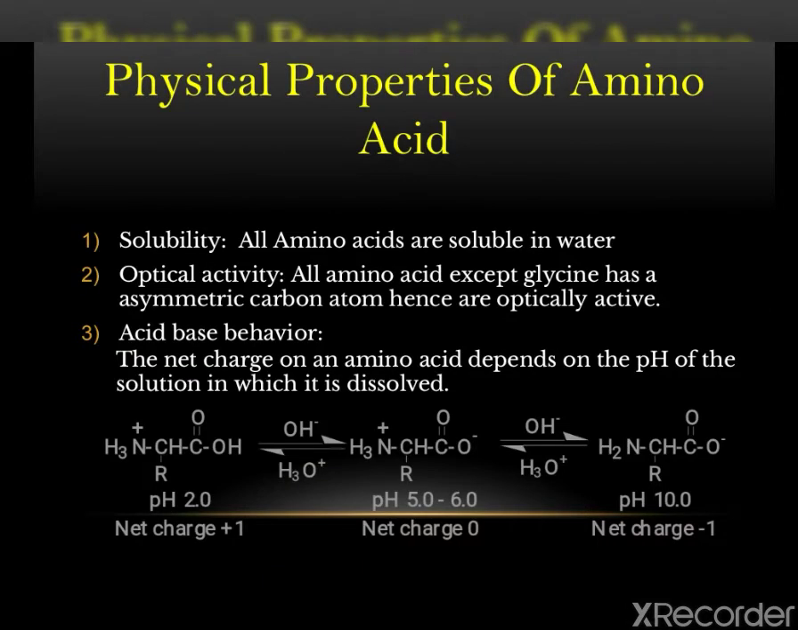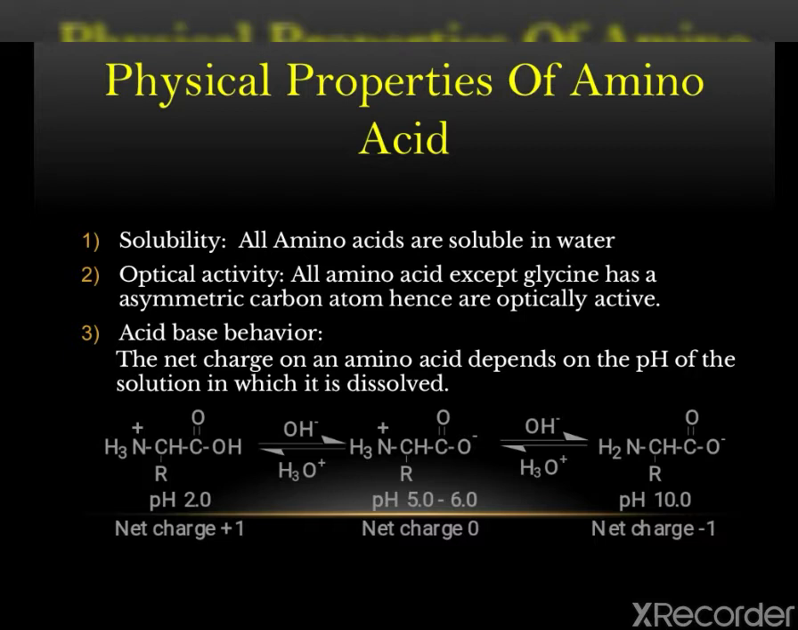Next we will study about the physical properties of the amino acids. In that, the first one is solubility. All amino acids are soluble in water. The second one is optical activity. All standard amino acids except glycine have an asymmetric carbon atom. Due to this, amino acids are optically active in nature. Only glycine contains no asymmetric carbon atom, hence it is not optically active.